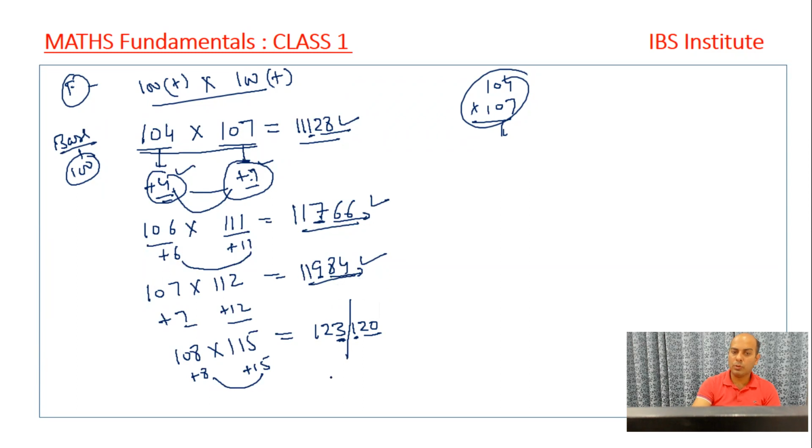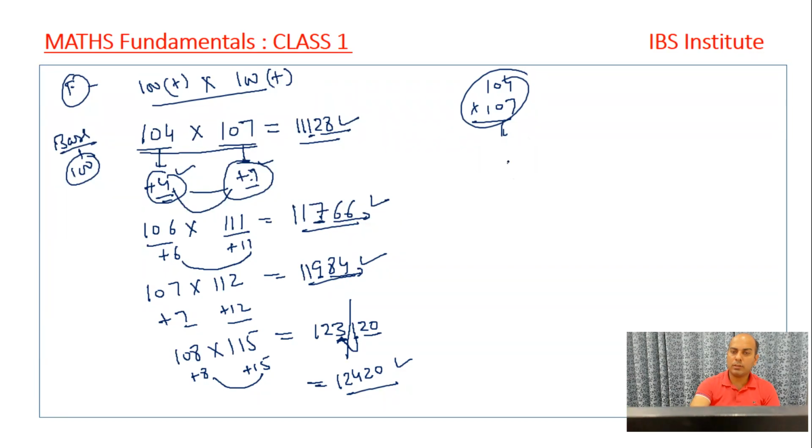So what we do, we simply put this 1 and add it into 3. So my answer becomes 12420, right?